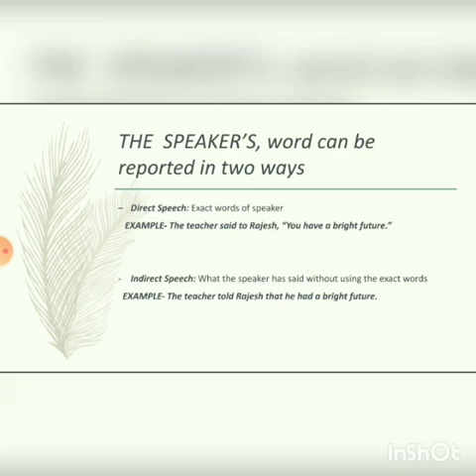Now we come to indirect speech. What the speaker has said without using the exact words. It means when we use the speech of someone with some changes according to us, in our own way, we speak the words used by someone else, that is called indirect speech. For example, the teacher told Rajesh that he had a bright future. Here the words of the teacher are used in our own way. Some changes are made here.